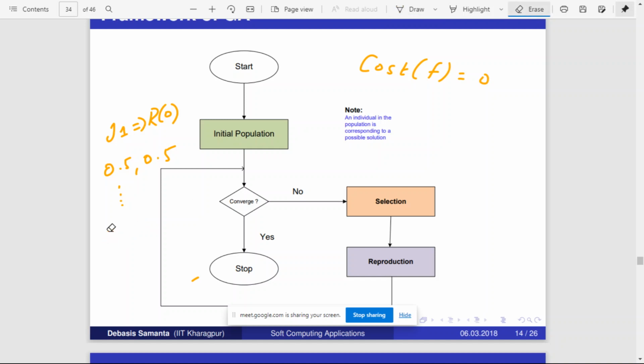So could someone say what is convergence? Are you getting what I'm saying? What are the different ways in which you will converge? How does this convergence happen? How do you converge? Should I repeat it?